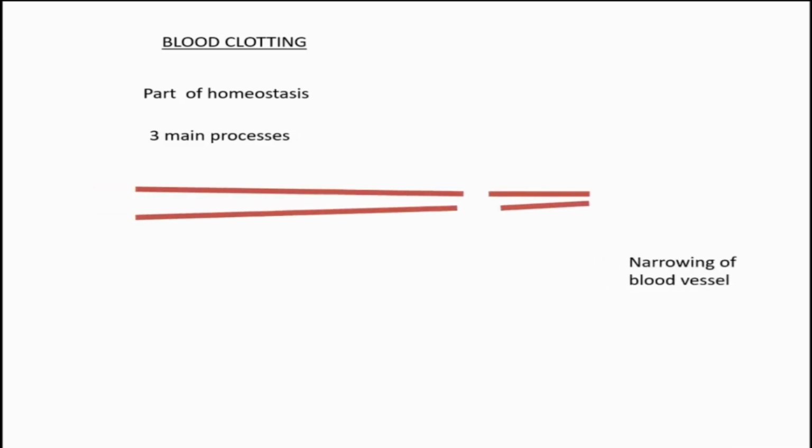Three main processes happen whenever there occurs a wound. Which are those three main processes? First, the blood vessel in the region of that wound narrows. Narrowing of the blood vessel. Second, at the region of that wound, platelets are aggregated.